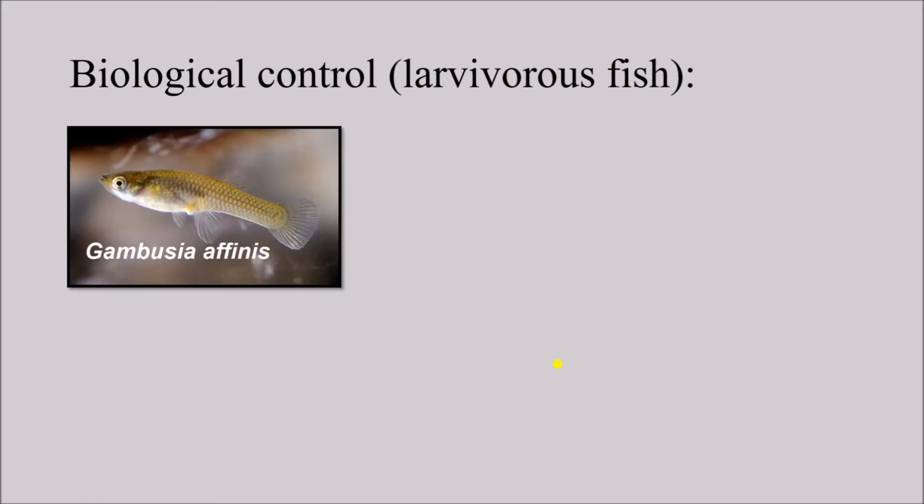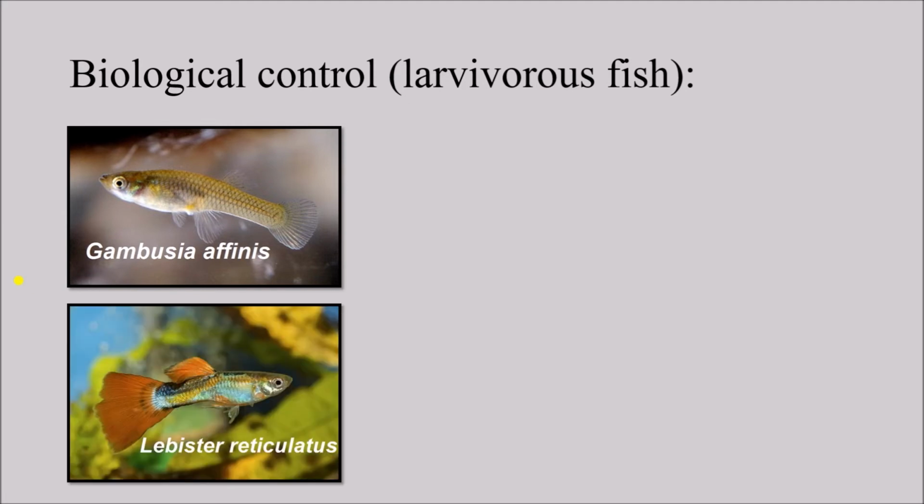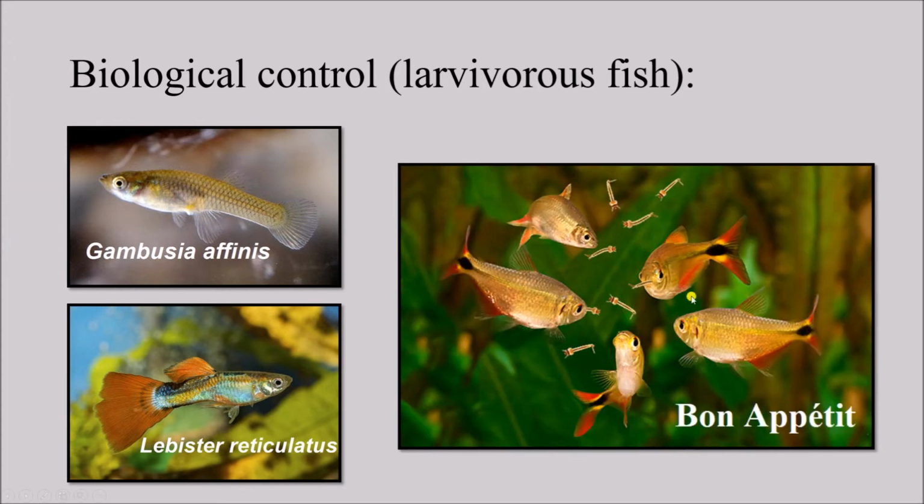Next is biological control by larvivorous fishes. So we have Gambusia affinis, also commonly known as the mosquito fish, and then we have Lebistes reticulatus, commonly known as guppy fish. So if we put all these fishes in the water body where mosquito can breed, these fishes would eat the mosquito larva because they are larvivorous fishes, and the mosquito population will decrease.